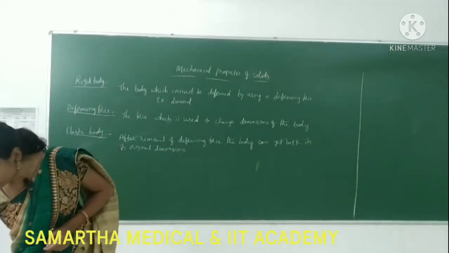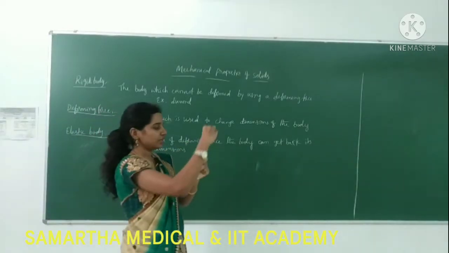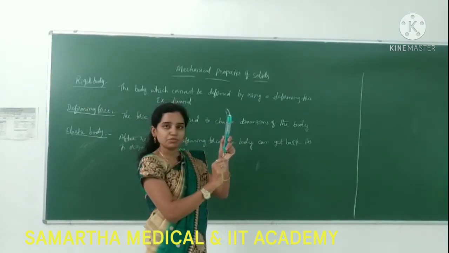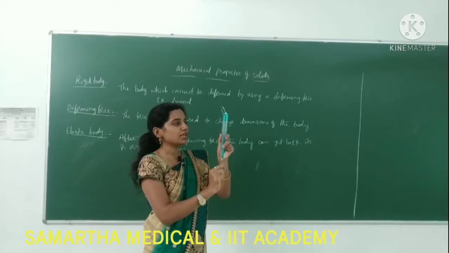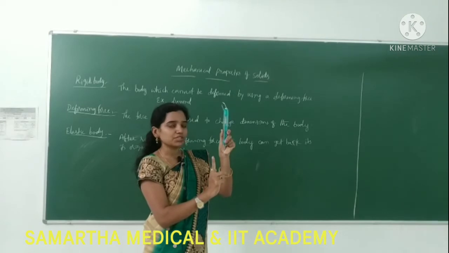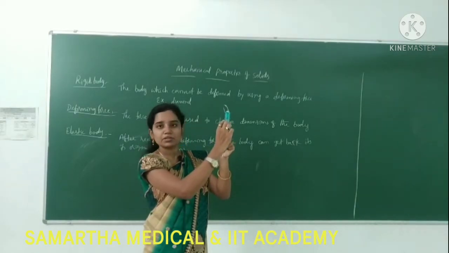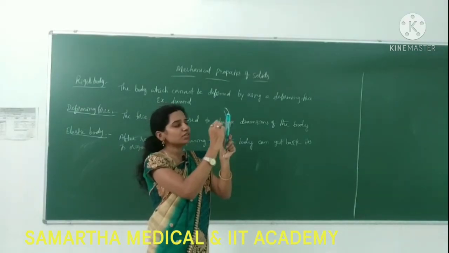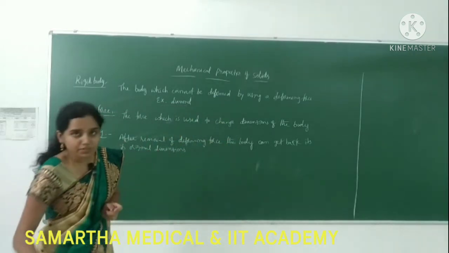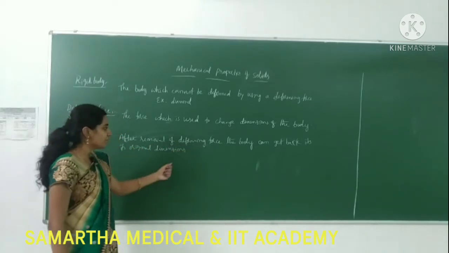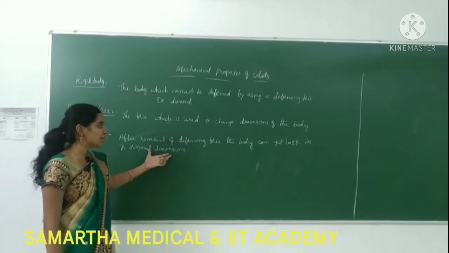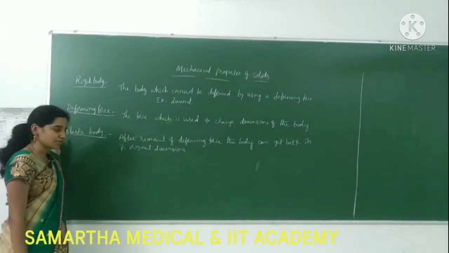For example, I take the spring. Here in this spring, I am applying some force on this so that the spring is getting deformed. Whenever I am removing that force, again it is going back to the original dimensions. So this also can be an example of elastic body. Whenever you are removing the deforming force, the body is getting back to its original dimensions. That type of body we call elastic body.